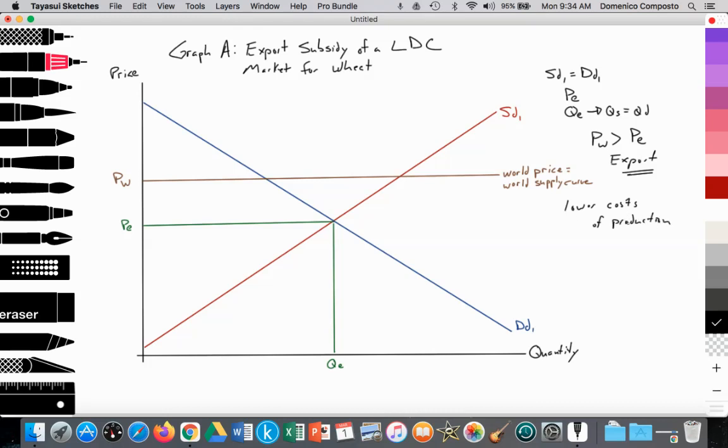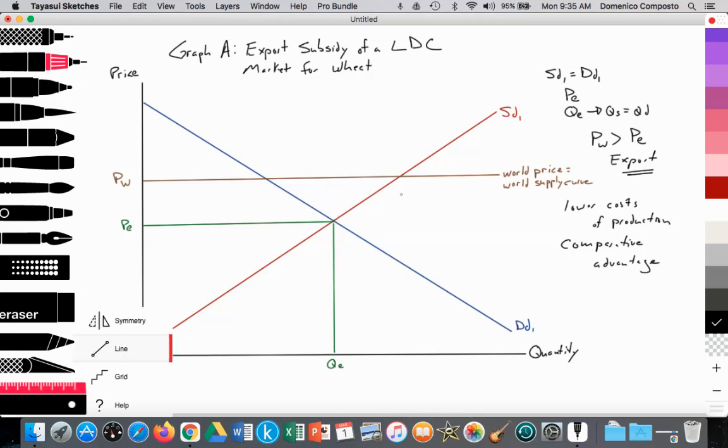So because their cost of production or their supply curve is lower than that of other relative nations, they have the comparative advantage, which is a topic that your teacher or myself would have talked about in class, and I'll probably create another video about that.